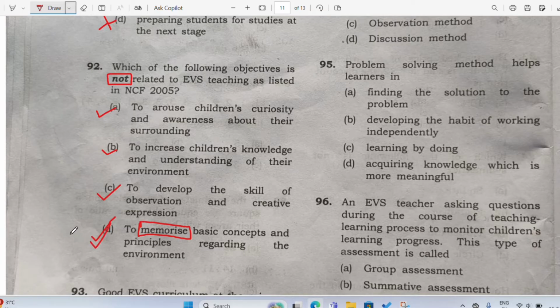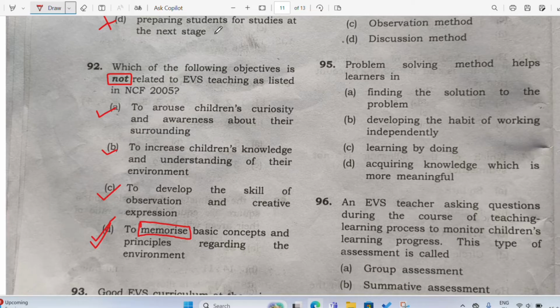Why a negative word? Because we as teachers never encourage students to memorize. You and me, we will never say come and memorize this and come. No, we want them to understand. We are just the facilitators. We have to believe in constructivism, which means the students should be the ones who find out the actual meaning, they should be the explorers, and we are just the facilitators, helping them only.